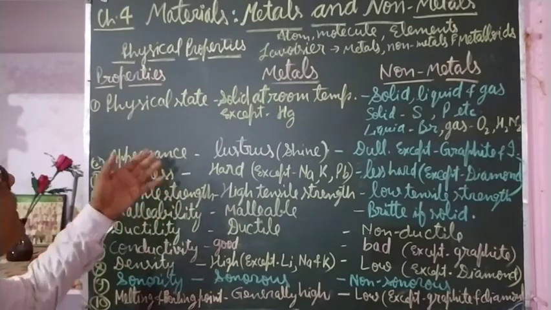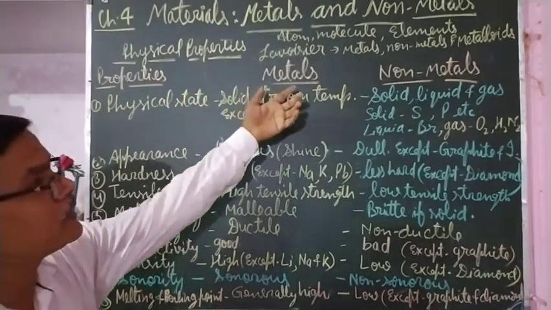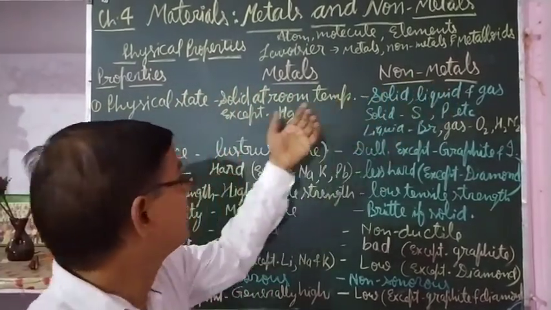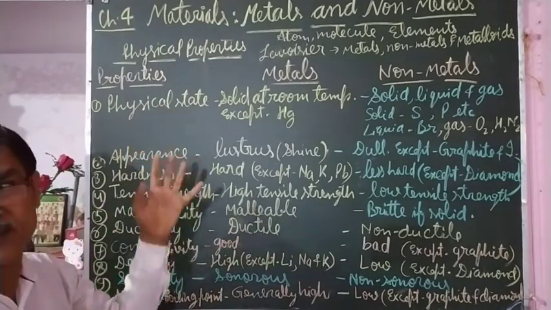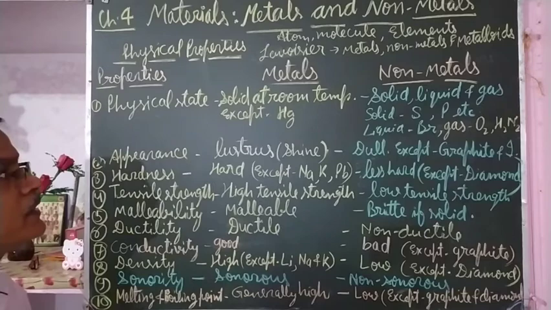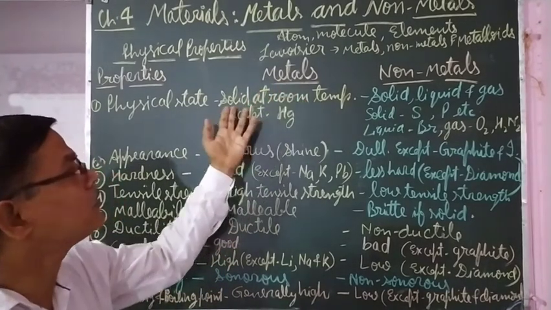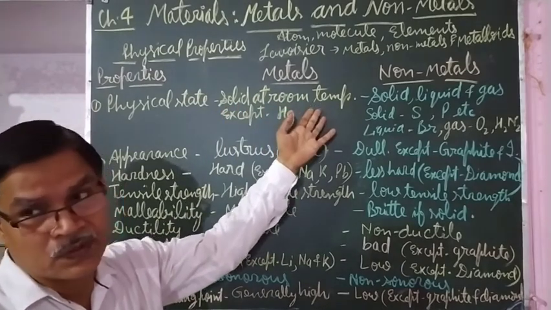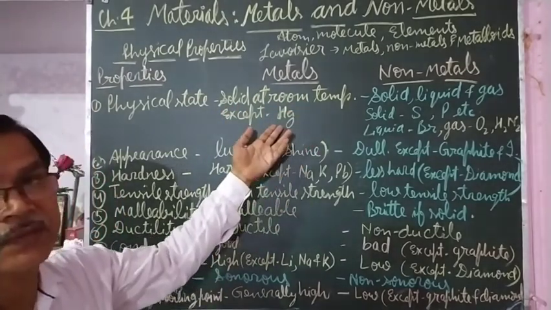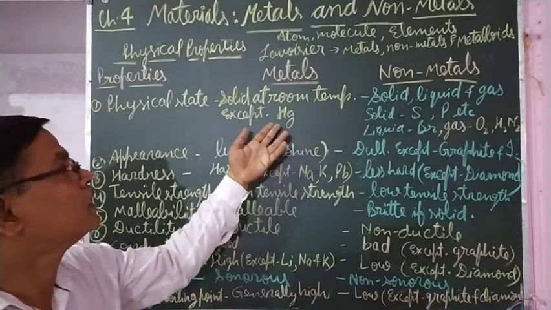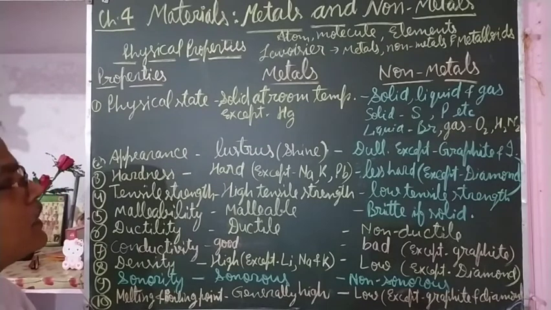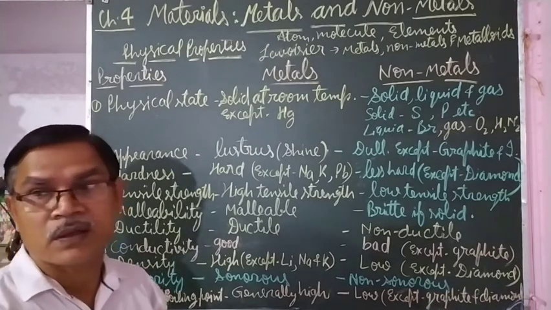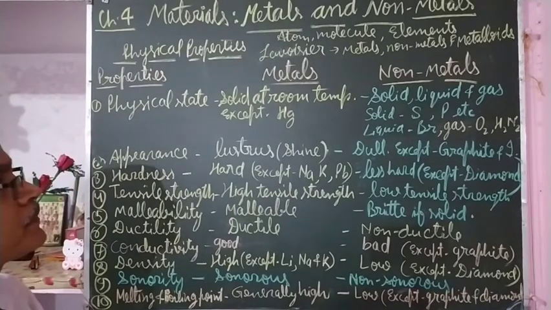So here I have written properties, metals and non-metals. The first property I have taken is physical state. Physical state means solid, liquid, gas, in which state they are found. Most of the metals are found in the solid state at room temperature, except mercury. The symbol of mercury is Hg. It is found in the liquid state at room temperature, and the rest of the metals are found in the solid state.